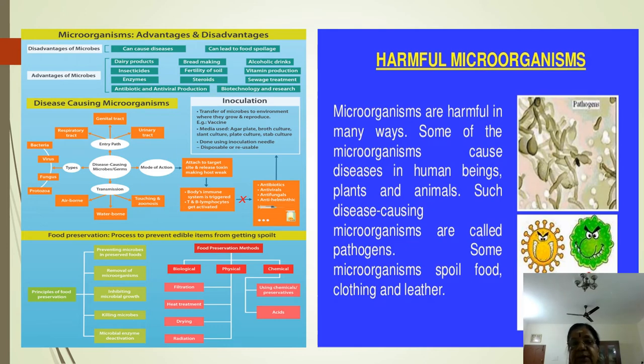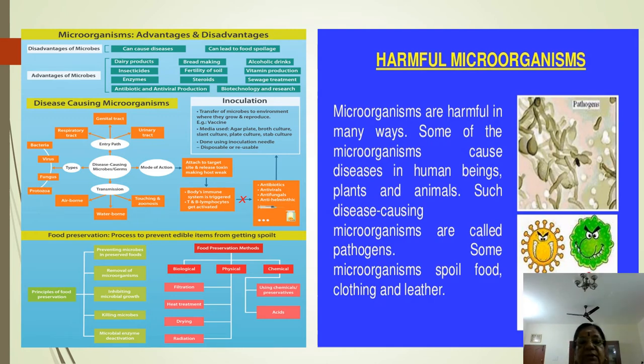Microorganisms are harmful in many ways. Some of the microbes cause diseases in humans, plants and animals. Such disease-causing microorganisms are called pathogens. Some microbes spoil food, clothing and leather. You know food will spoil. Leather shoes and sandals, if we leave them as they are in the rainy season, fungus grows on them in white patches. That is the fungus attacking the leather, and also clothing.